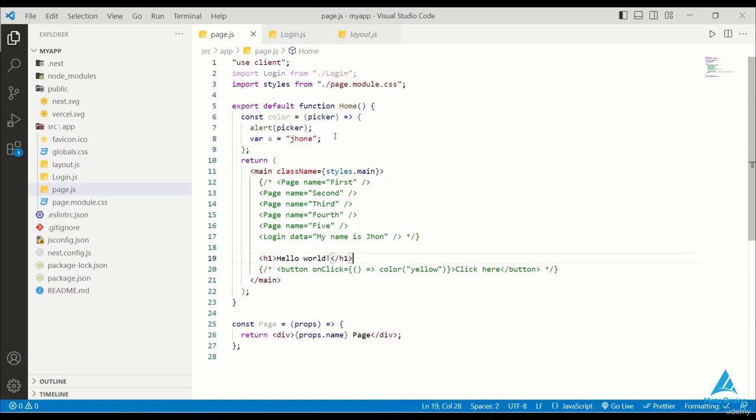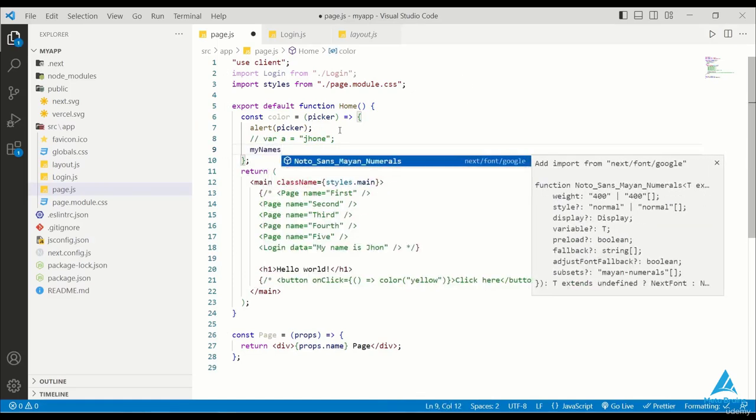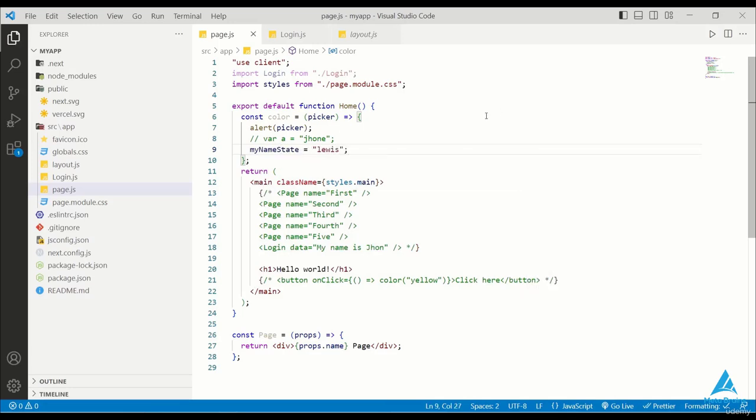But if I take an example here, let's call it my name state. So now if the state of my name works properly and I set it to Joan Lewis, whenever this state is called as compared to a variable, not only the variable will be changed, but the whole component will be re-rendered. The function will be found and its result will be given to us on our application. So, because of rendering, we get help in creating a single page web application. So this was our simple rendering introduction.